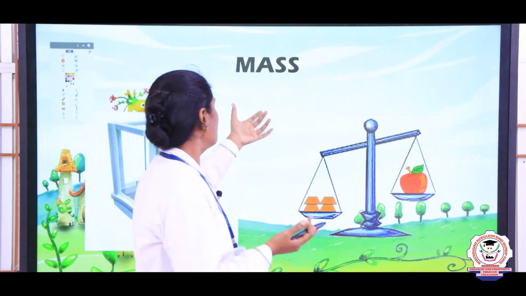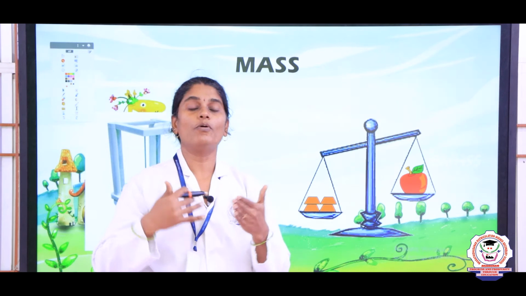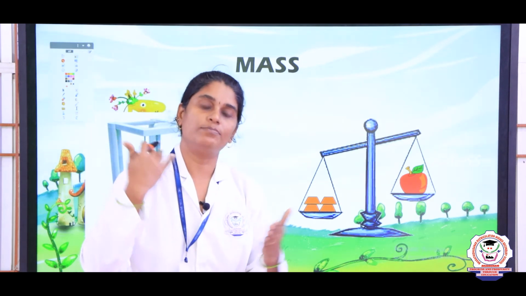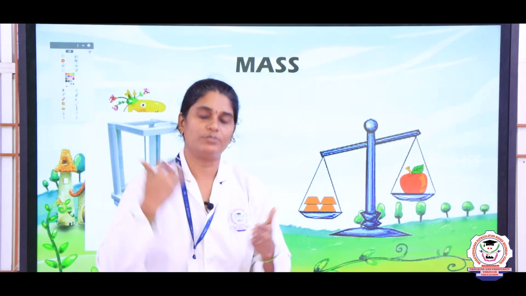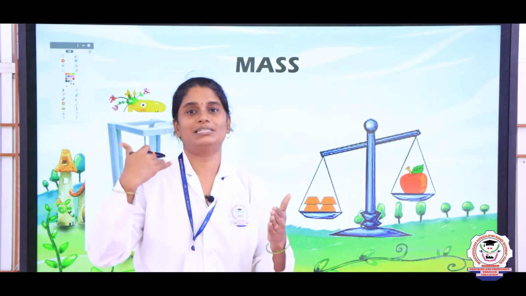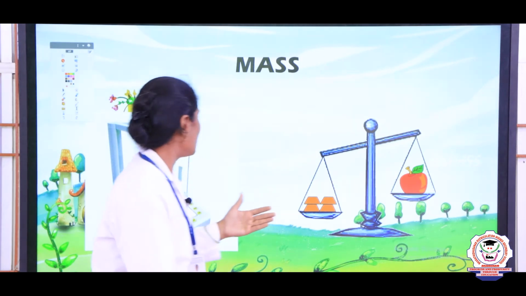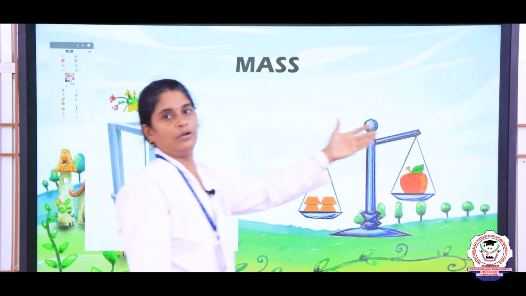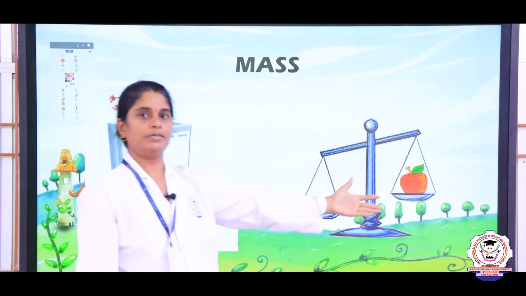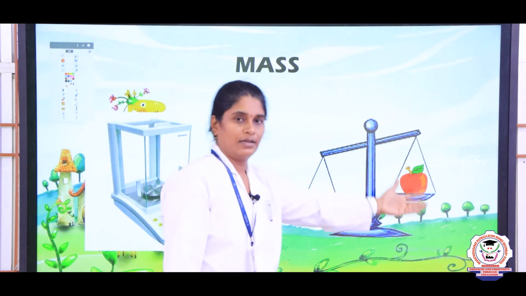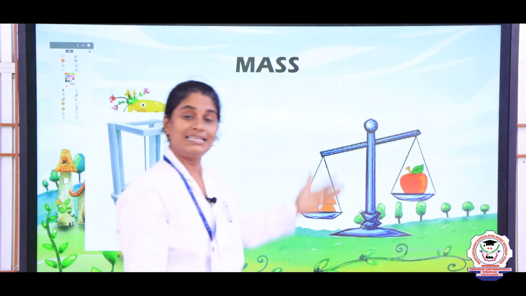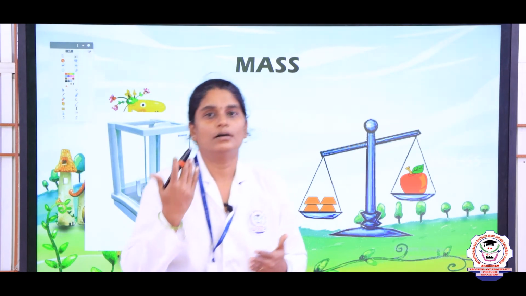So, this mass is nothing but how much the object weighs, whether the object is heavy or whether the object is light. Okay. So, this tells the object is heavier or lighter. Okay. So, here we can see the fruit seller or the vegetable seller uses the weighing balance. The same way we can see the goldsmith.